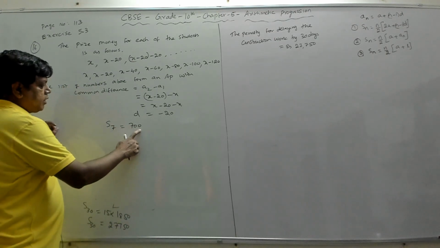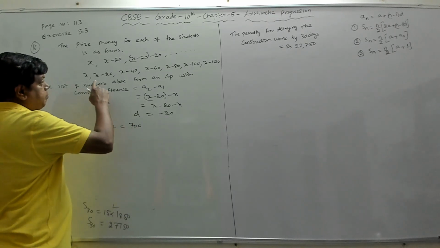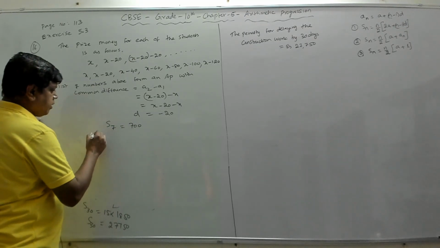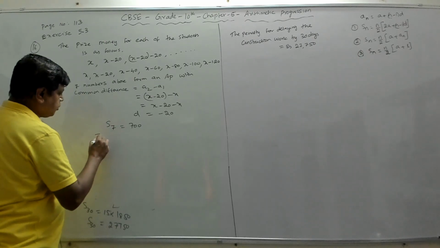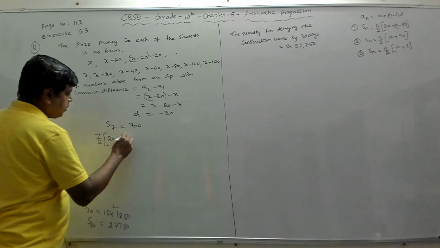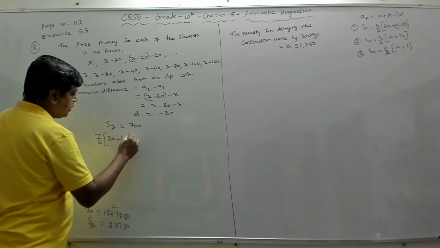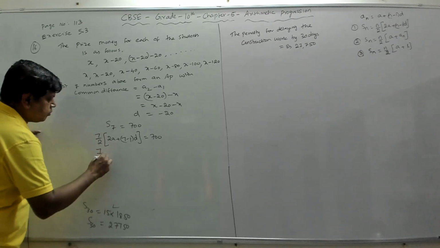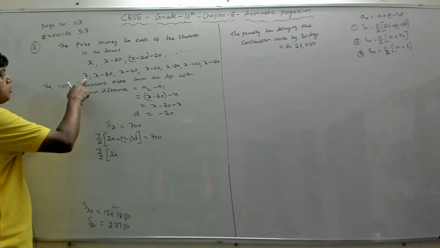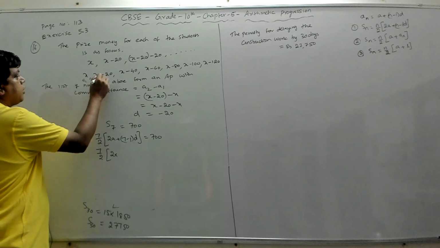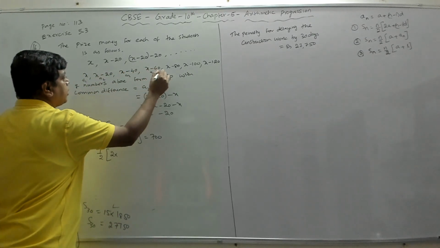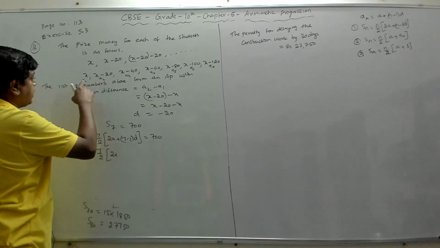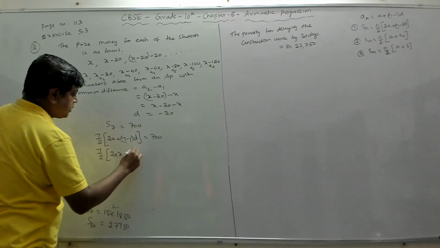Now S7 is 700. The sum of 7 terms of this AP is 700. Now what is S7? We can write the formula: n by 2, 7 by 2, into 2a plus n minus 1, which is 7 minus 1, into d, equal to 700. Now 7 by 2 into 2a, where a, the first term, is x. This is your first term a1, this is a2, a3, a4, a5, a6 and a7. So 2 into a is 2x, plus 7 minus 1, which is 6, into d, which is minus 20.